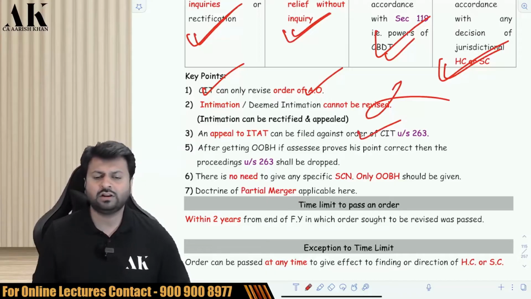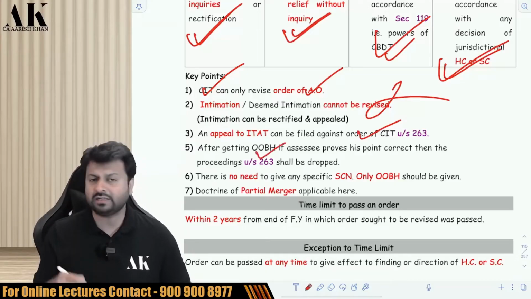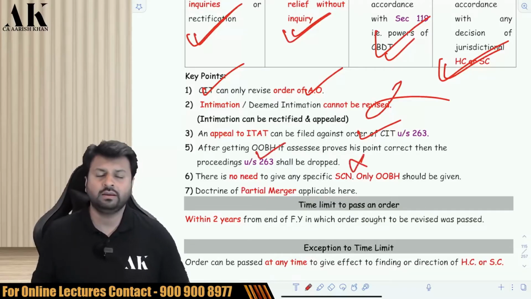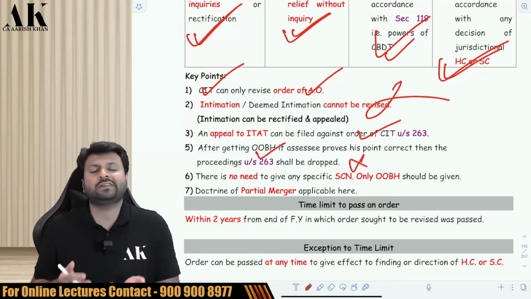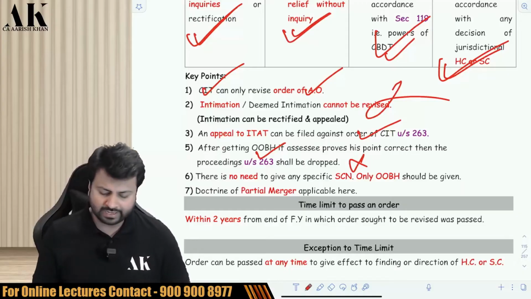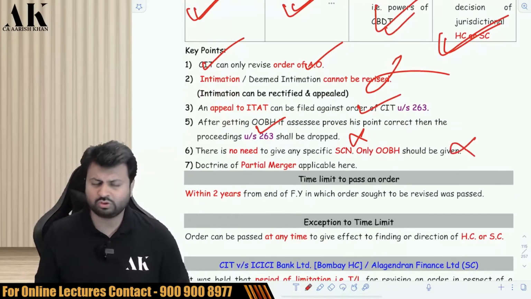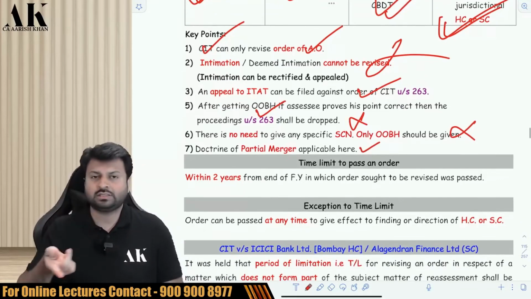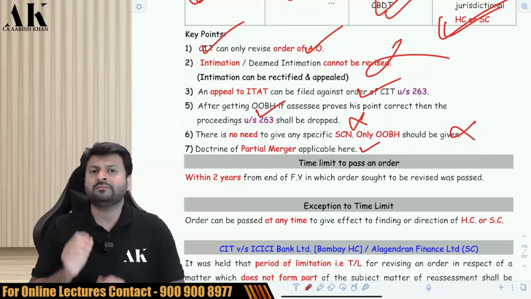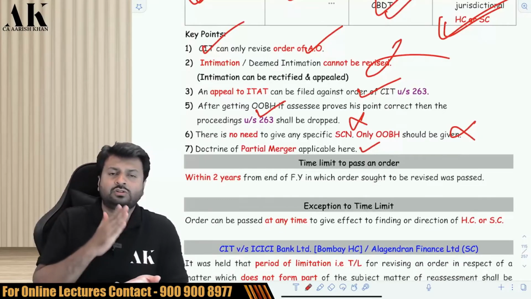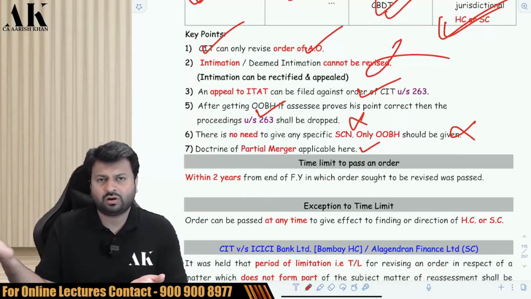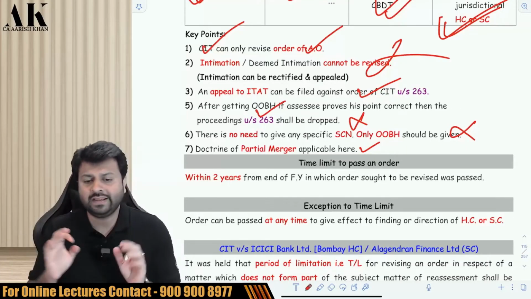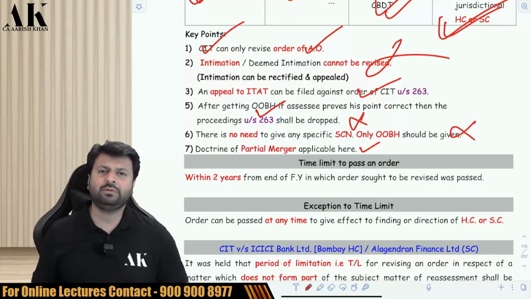Okay. Is the opportunity of being heard to be given? Yes. If the opportunity of being heard is given and the assessee proves everything correct, then you have to drop this proceeding under 263. Next, is a show cause notice to be given? As I have told you, no show cause notice is to be given, only opportunity of being heard has to be given. And last but not least, here also the doctrine of partial merger is applicable. It means if there is a particular matter which you have already appealed in the High Court, the ITAT or the CIT appeal, then that matter cannot be revised under 263. You can revise other matters. So what is the time limit to revise by CIT?